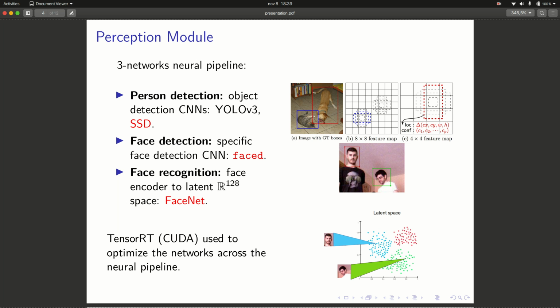And the last network is called FaceNet and is responsible for recognizing the found faces. This encodes the image of a face into a 128 latent space, as can be seen in the figure on the right. On the other hand, TensorRT has been used to optimize these three neural networks.